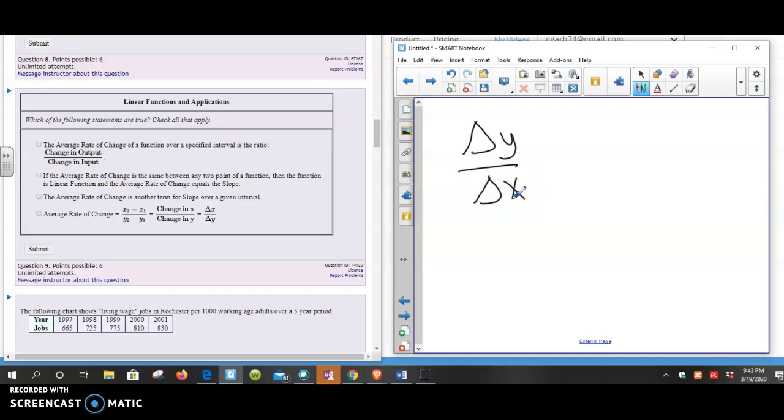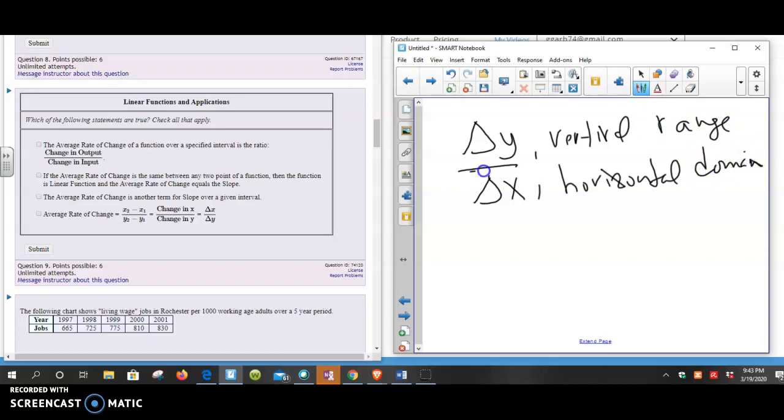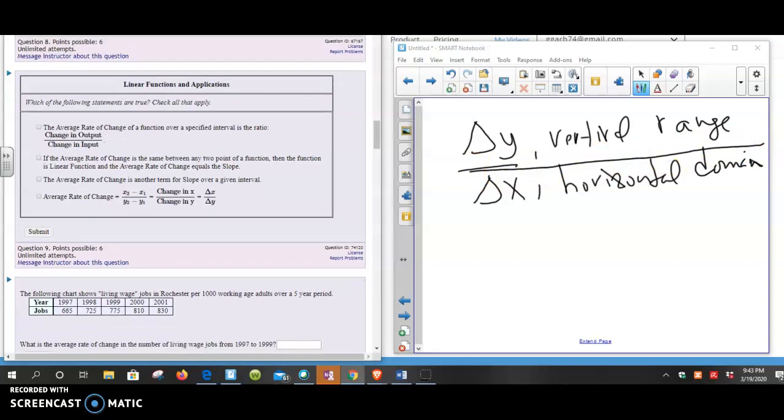You know there's other pseudonyms for this. This is vertical over horizontal. So it's vertical change over horizontal change. We could say it that way too. Remember, y is also range. This is domain. So there's lots of ways of saying the same thing. So we look through these questions and see what they say. Average rate of change. Output over input change. Yes, it's like change in y over change in x.